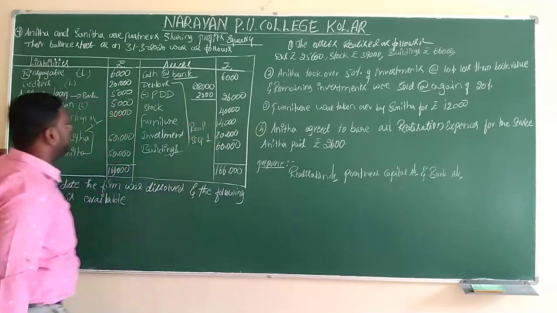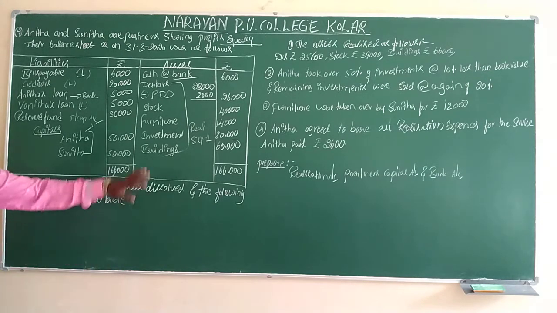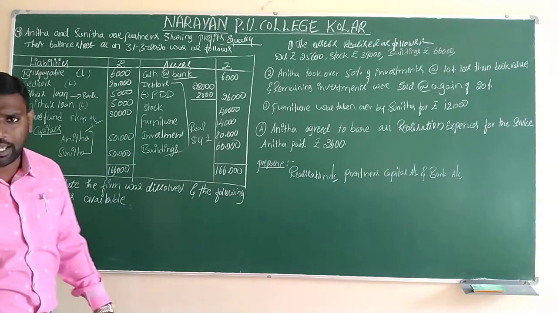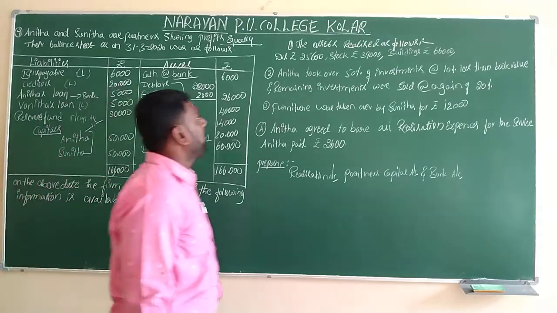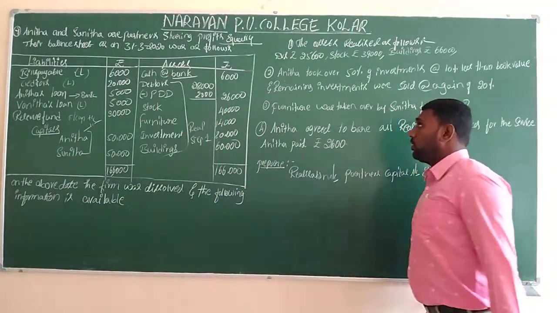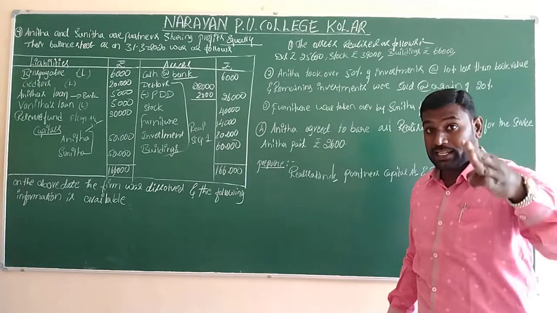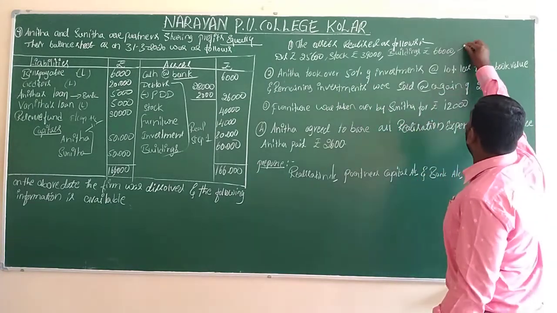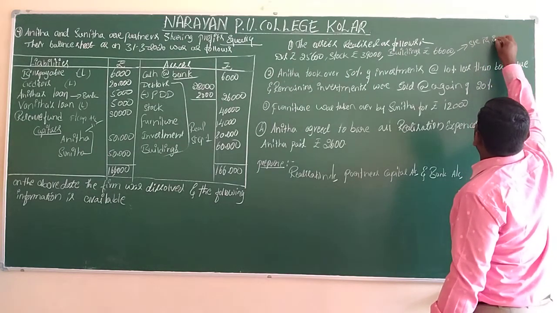Step number 1: in the first step itself we have to note all the assets. On the above date, the firm was dissolved and the following information is available. After the classification of the assets, the information they are given is that they are going to close the firm. The assets realized are as follows: debtors, stock and buildings. These 3 assets are realized directly. So this comes to step 3 and the bank account.